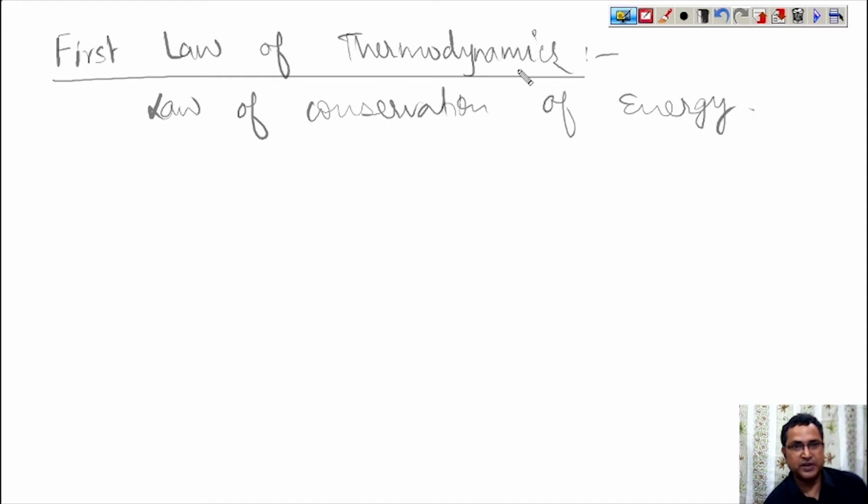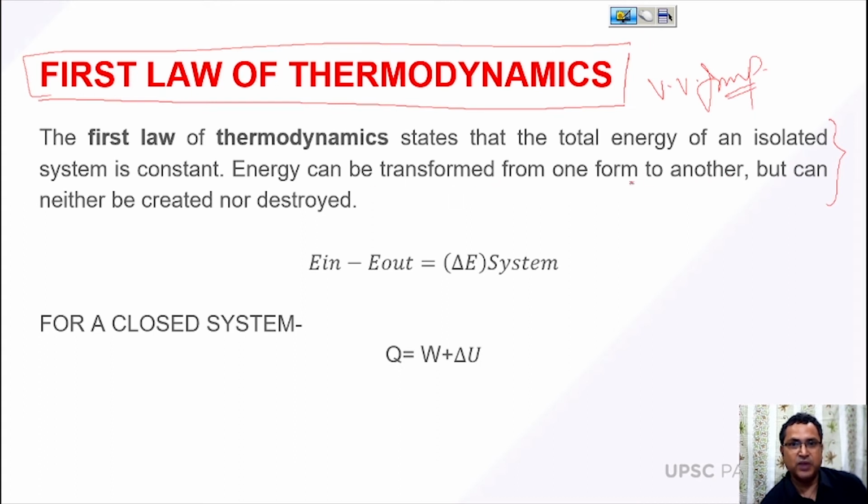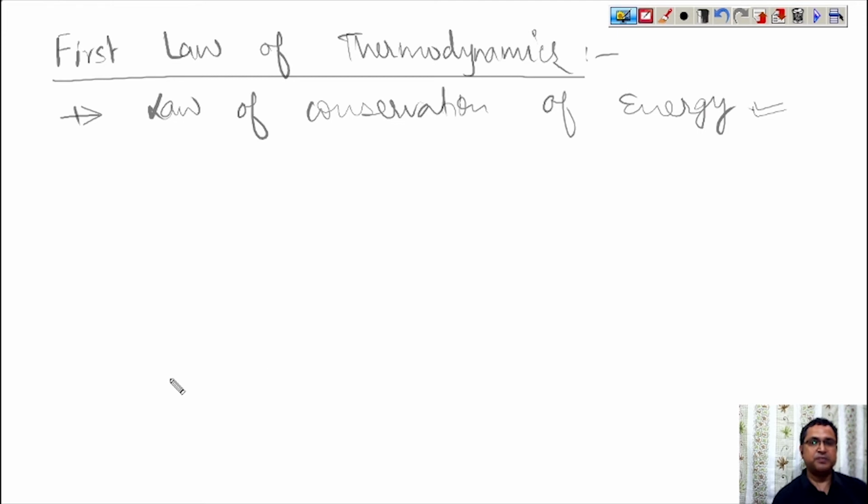It is based on the law of conservation of energy. What does the law of conservation of energy say? It says that one form of energy can be converted into another form of energy, and energy can neither be created nor be destroyed. Energy can only be transferred from one form to another form. Okay, so this basically states the first law of thermodynamics.